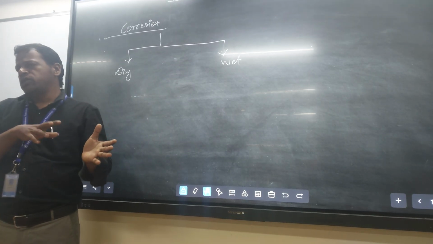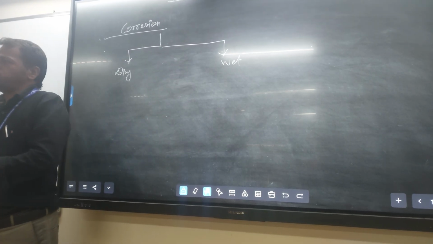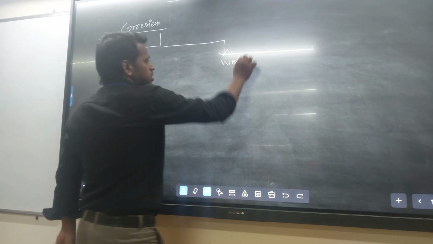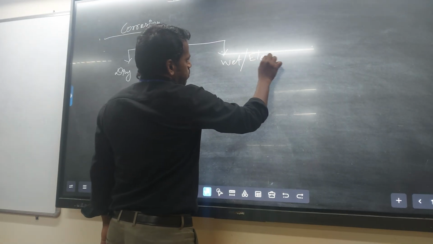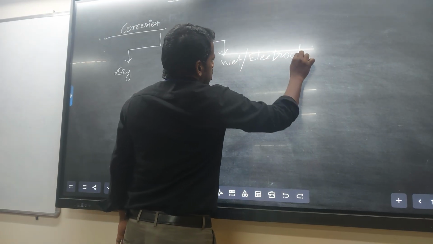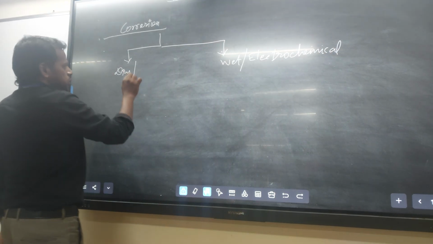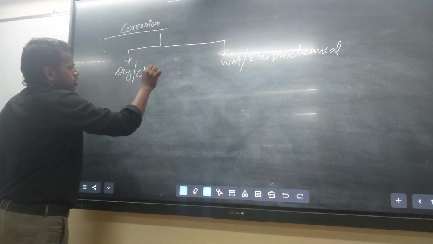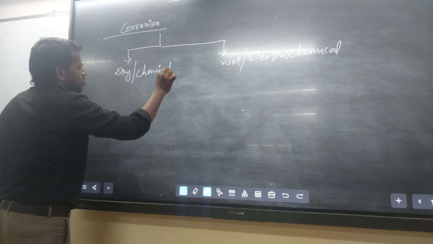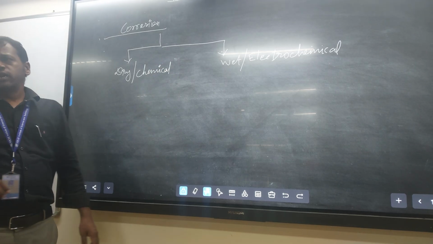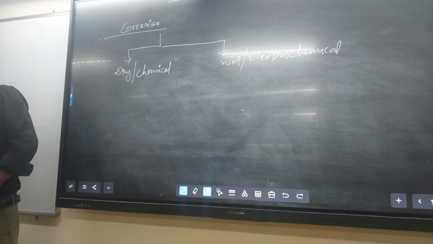Wet corrosion, otherwise electrochemical corrosion. Dry corrosion, otherwise chemical corrosion.